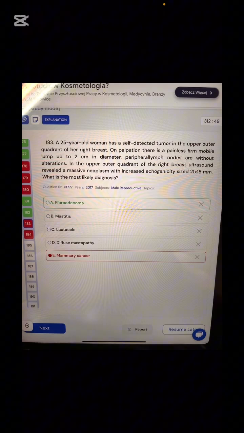Remember the portion when we were talking about tumors: a woman who has self-detected a tumor in the upper quadrant of the right breast, on palpation it is firm, mobile, a lump, 2 cm. So please remember this case. Revise the tumor portion very well before the exam itself. It will cover all the questions related to tumors.